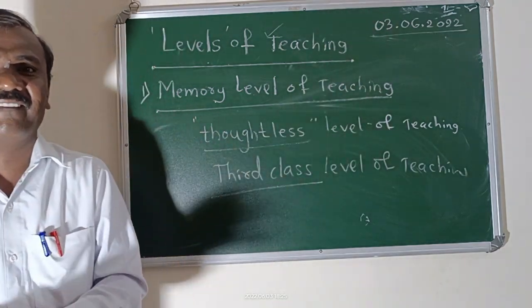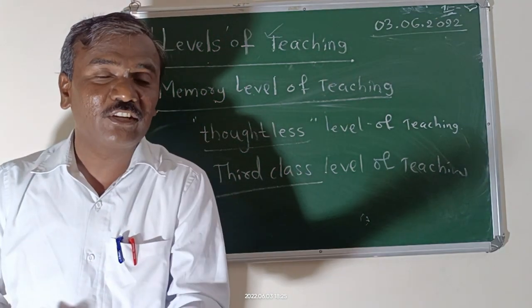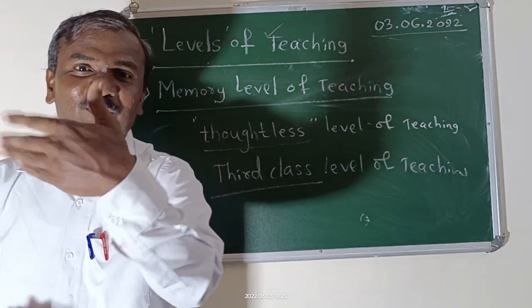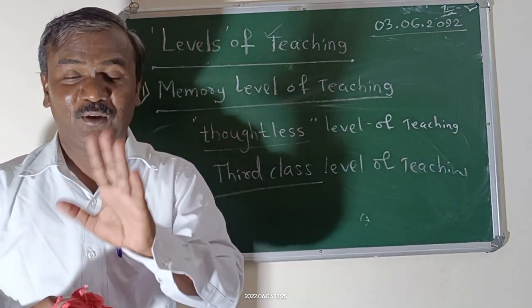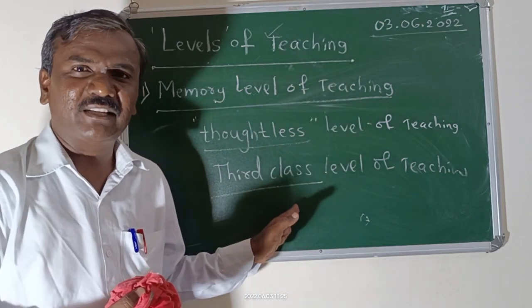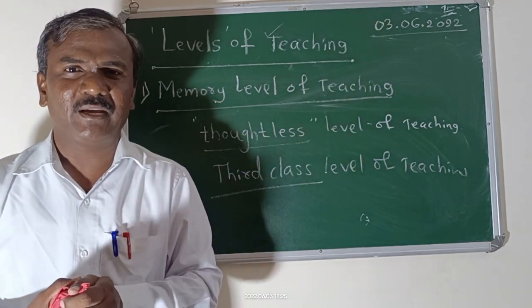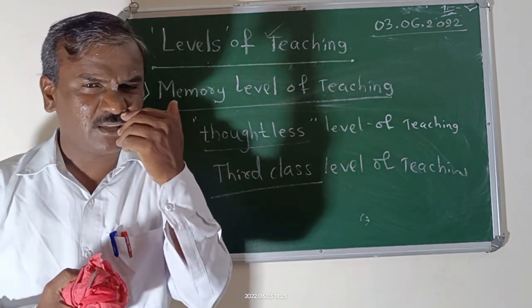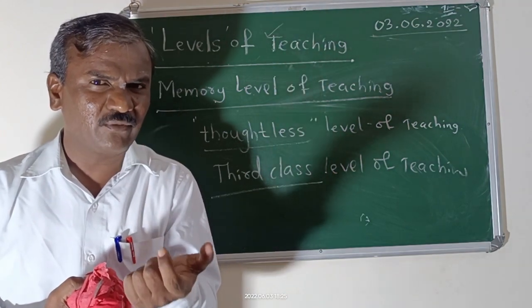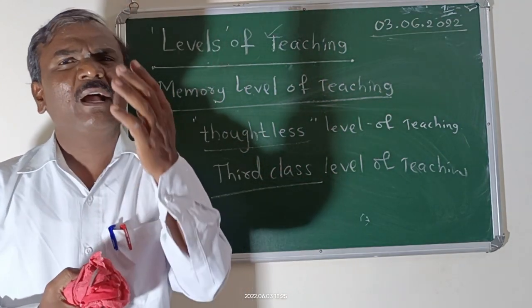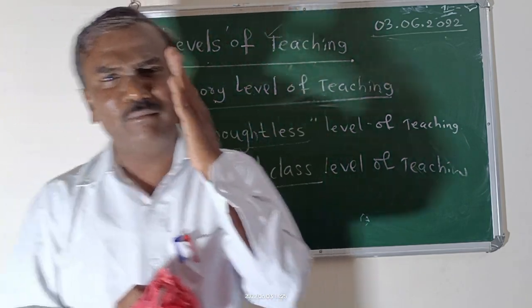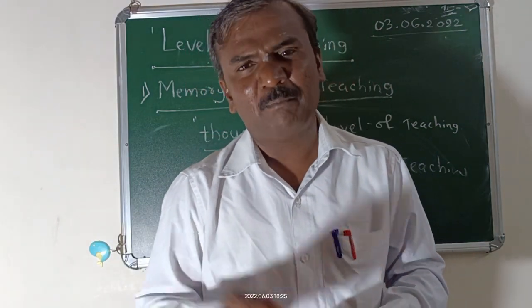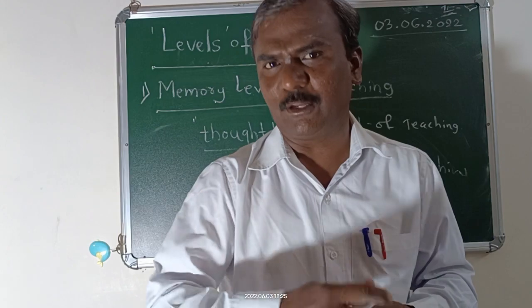Please remember, but we, all the Indian teachers, are following the third class teaching method, and that is why students also become third class. This method does not support creativity. And this is a thoughtless process. This is the first level of teaching. This is the thoughtless level of teaching. This is the Herbartian approach, and this is only focusing on the memory capacity of the student. I think this method is not useful, but we are using this method in the classroom.